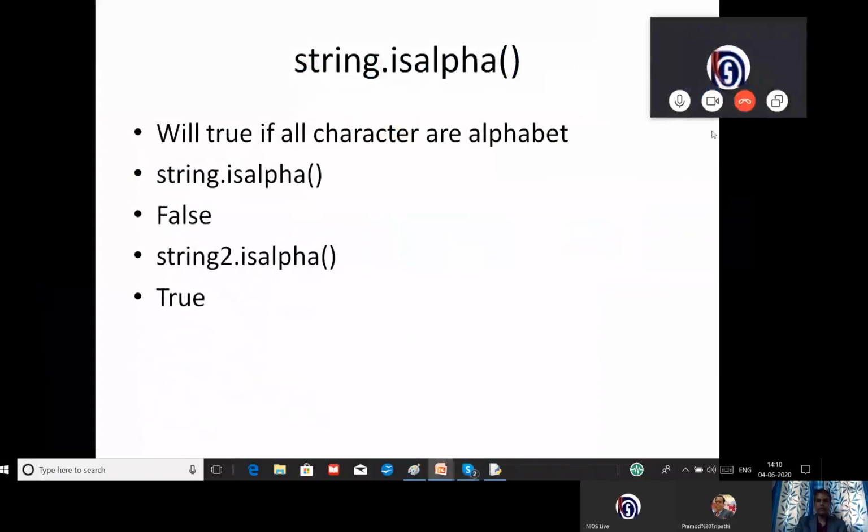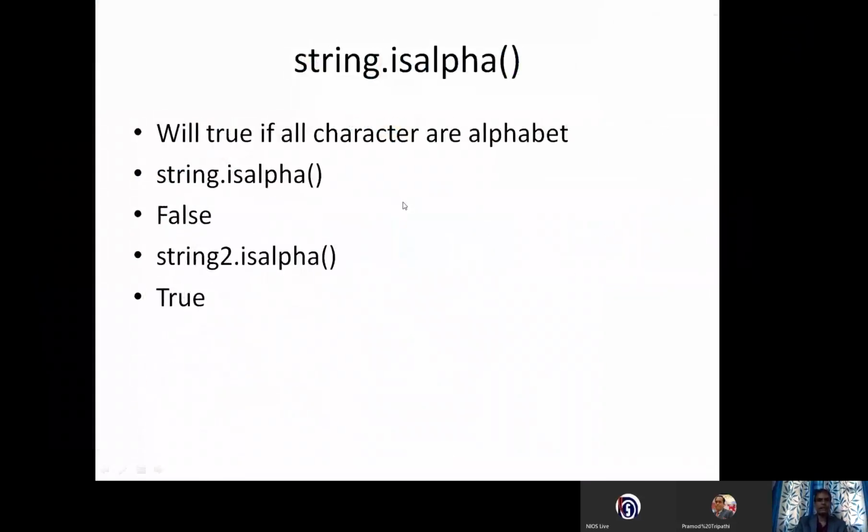In this function, we can find out whether the characters are alphabets or not. If it is alphabet, we will get true. If it is not alphabet, we will get false. Do you understand? When a number value is there and you apply this isalpha, then you will get false. Let us have an example.